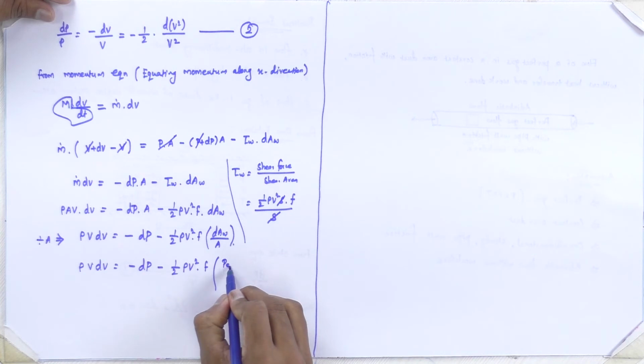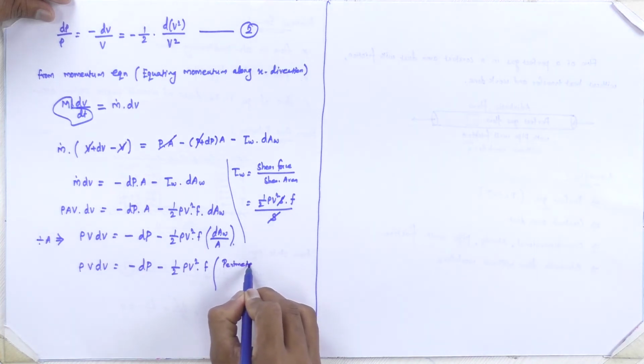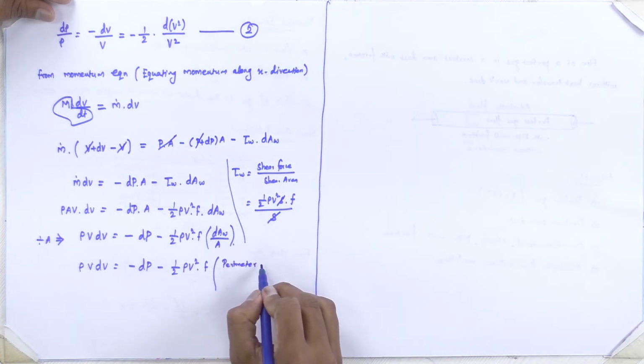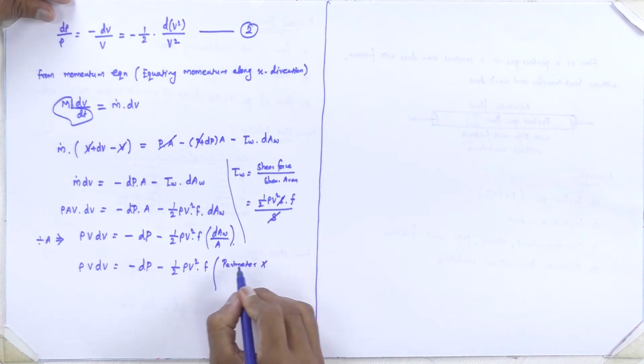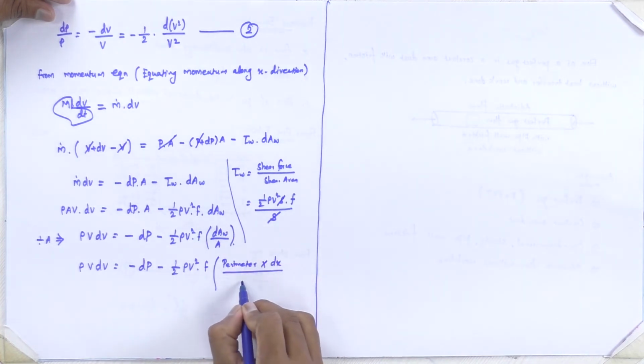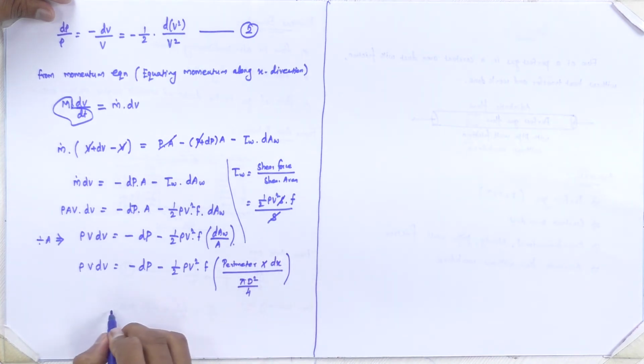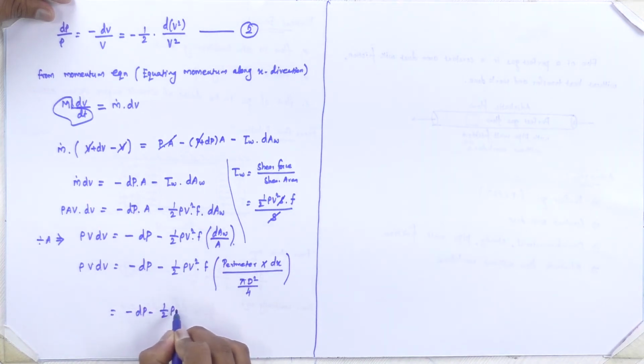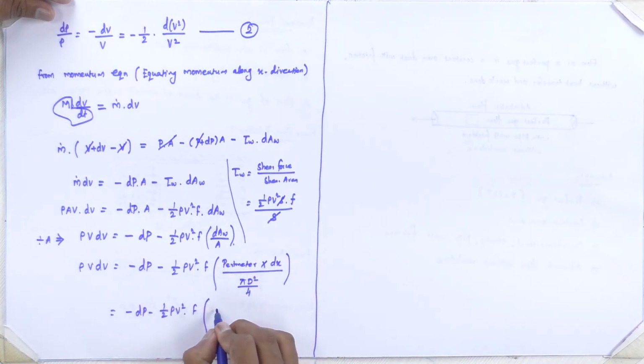Here dAw is equal to perimeter into dx length, and the area is pi d square divided by 4. So this is equal to minus dp minus rho v squared into f into the perimeter pi d into dx, divided by pi d square by 4.